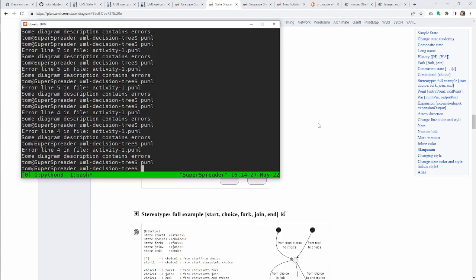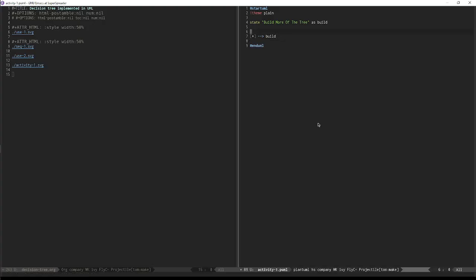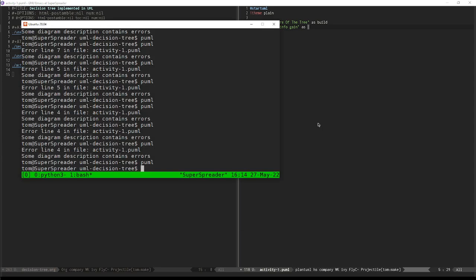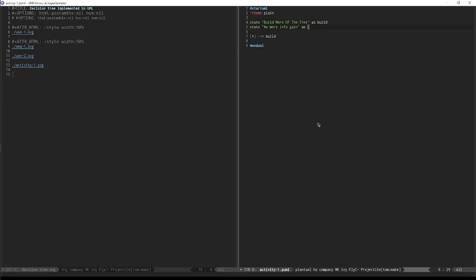It's all right. Okay. So we're going to have another state, which is called no more info gain, true, false, basically. There are different ways that we could write this.